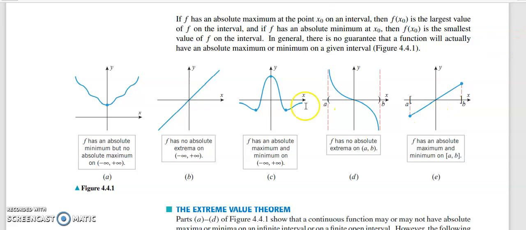Now in the third case, as x approaches infinity, the function value goes to 0, and as x approaches minus infinity also the function value goes to 0. So we can say that this is the peak value.